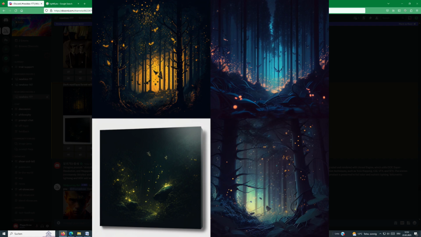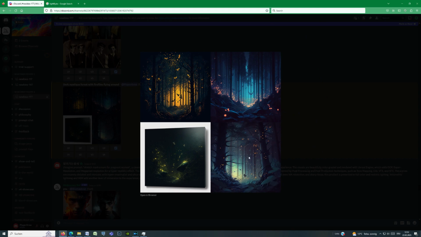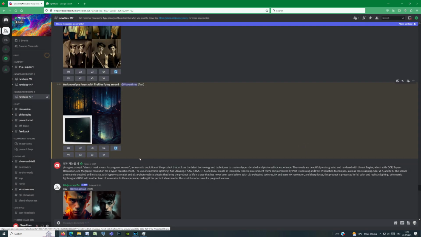The program allows us to select any or all of the 4 pictures and make either a variation or an upscale of them. Let us try to upscale the picture number 4. As you see, we have options: V4 or U4, variation or upscale. To upscale, click on U4.